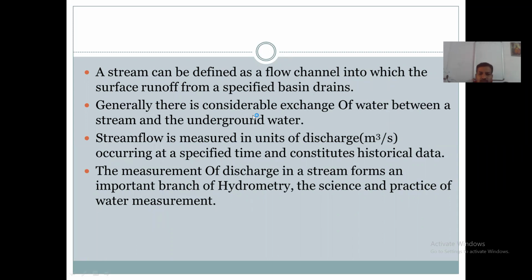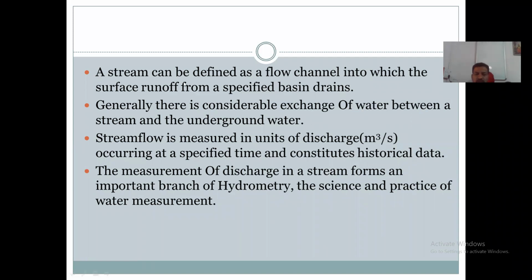Stream flow is measured in terms of discharge, the discharge occurring at a specified time. That is measured in meter cube per second. Discharge unit is meter cube per second. So it is a measurement of discharge in a stream. This is known as stream flow measurement or stream gauging.